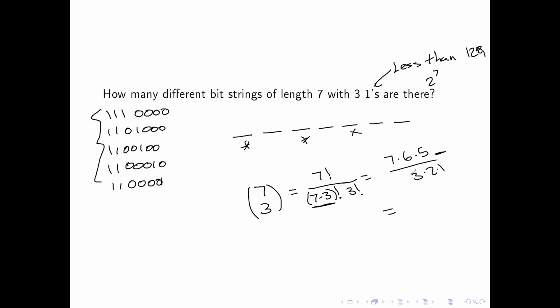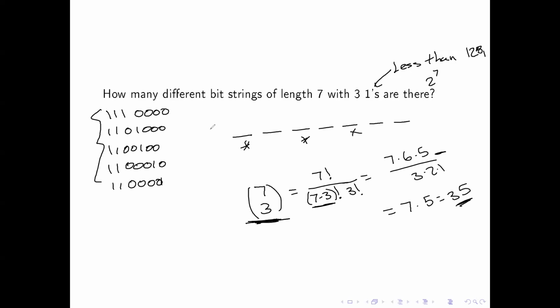And that 3 times 2 times 1 is equal to 6. So this is just 7 times 5, or 35. But again, you could just write this and understand that that's the answer for this particular situation. Again, don't be reliant on the formula. Understand why that works in this particular situation and how it incorporates.